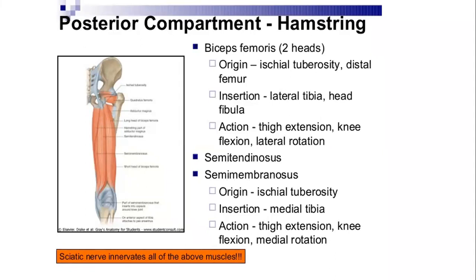What is the action of the biceps femoris? It flexes the leg and extends the thigh. So all these three muscles are more or less extensors of the thigh and flexors of the knee joint. So this was all about today's lecture. I hope it is clear to you.